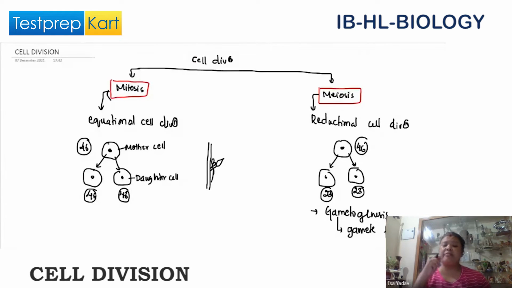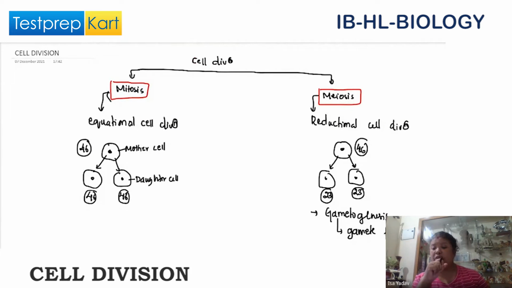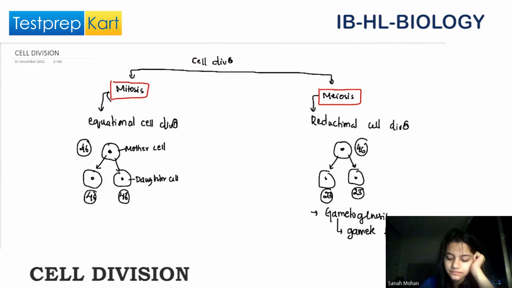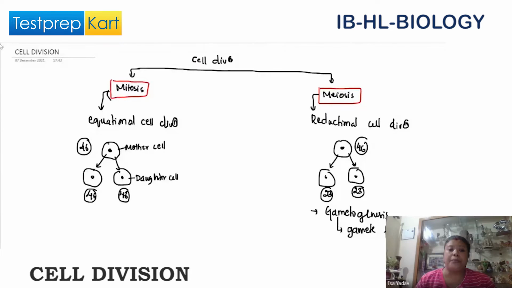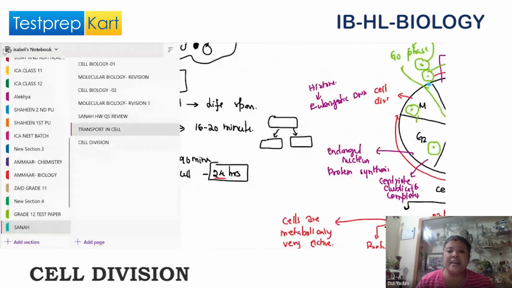So if I have to say, mitosis is taking place in all the cells of our body except the gamete cells. In all the cells of the body, mitosis will take place except the place where gametes are formed. Even when the gametes are formed, initially mitosis takes place, but the main division of gamete formation is meiosis. Is this point clear, Sana? Okay, let us go back to our cell cycle here.